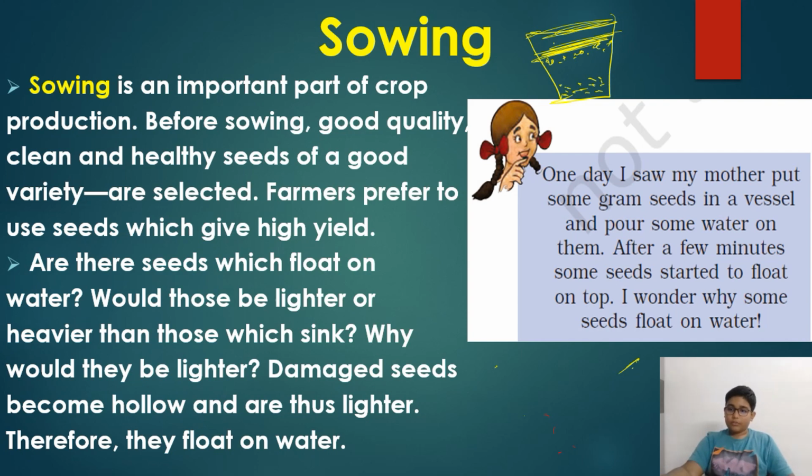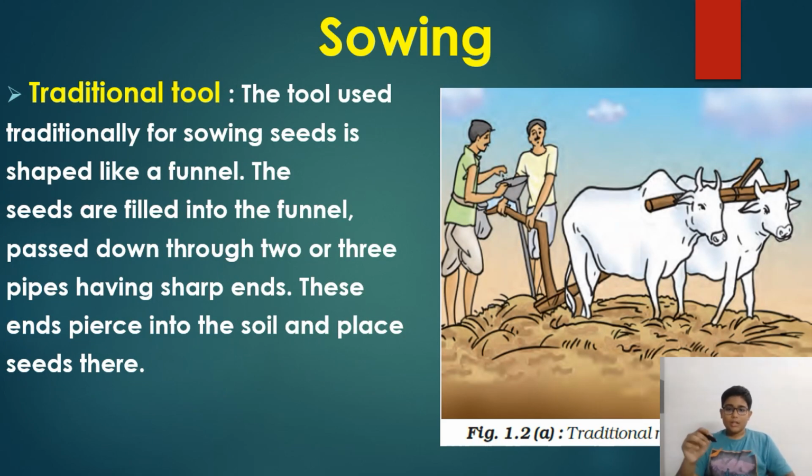So for sowing, there are different methods. Like for preparation of soil, for plowing, there were three tools. The first one was the plow, the second one was the hoe, and the third one was the cultivator. For sowing also, there are different things. Mainly there are two: the first one is a traditional tool, and the second one is modern.